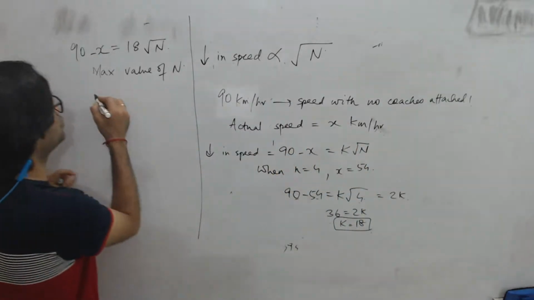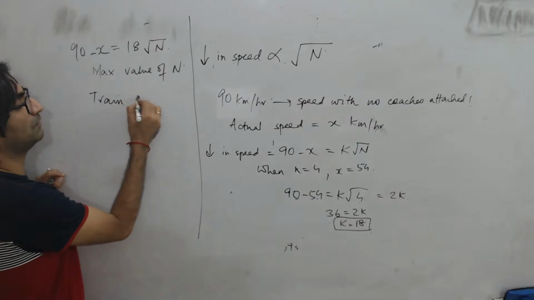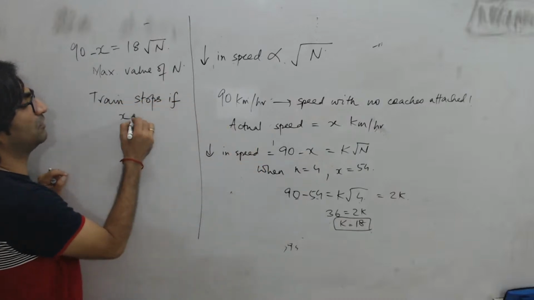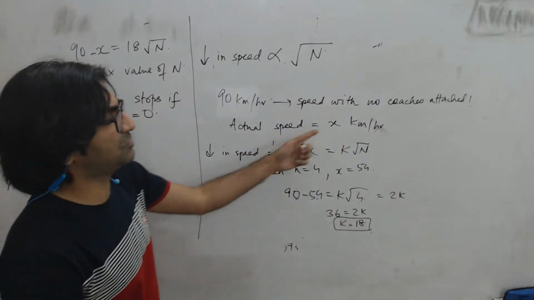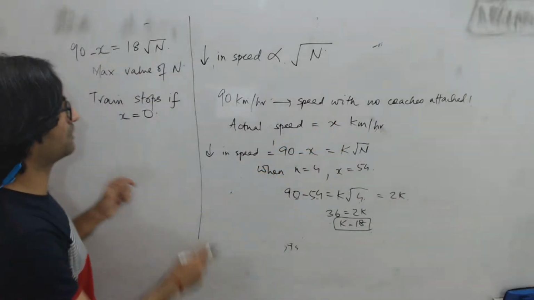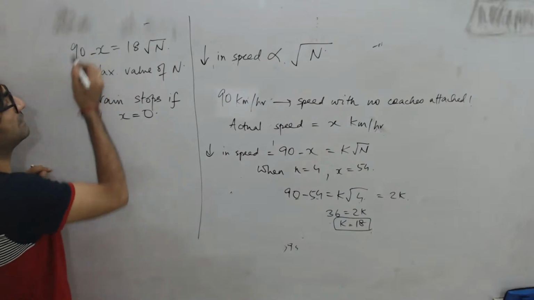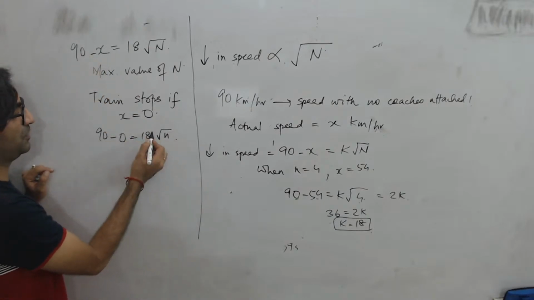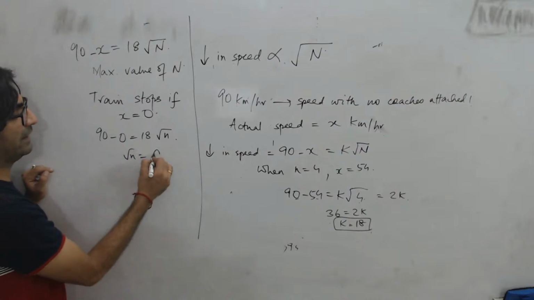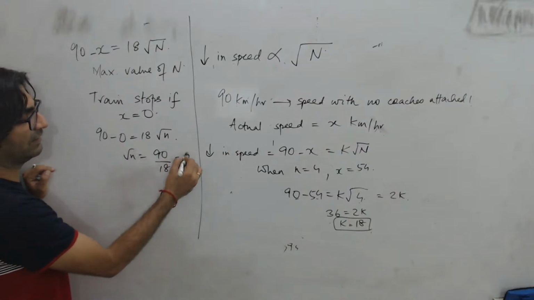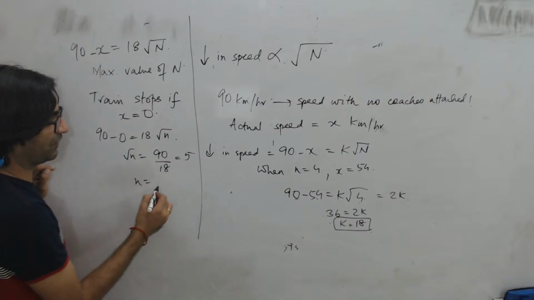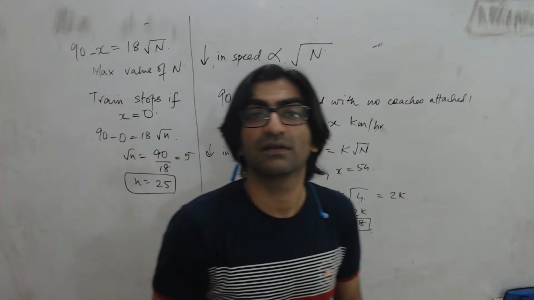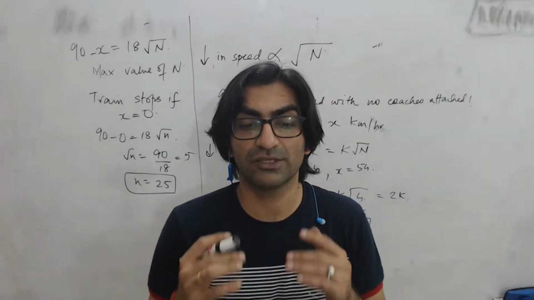So the train stops, when will it stop? If x equal to 0. Actual speed should become 0 if the train stops. If x is 0, then you take this and substitute there. 90 minus 0 should be 18 root n, which means root of n will be 90 upon 18, that's 5, which means n will be square of 5. 5 square is 25. So when n is 25, what happens? The train stops.